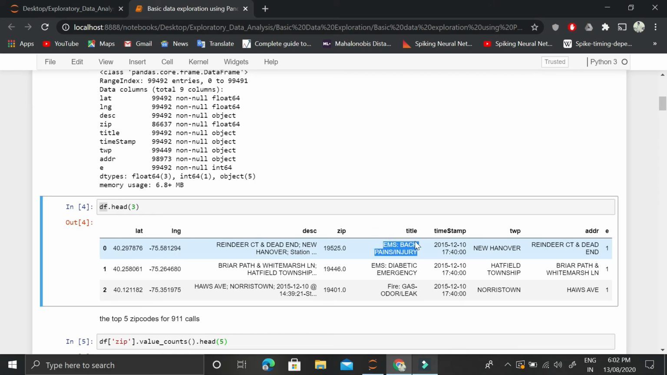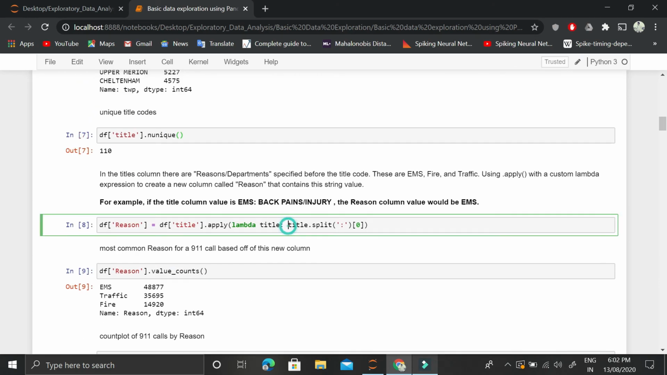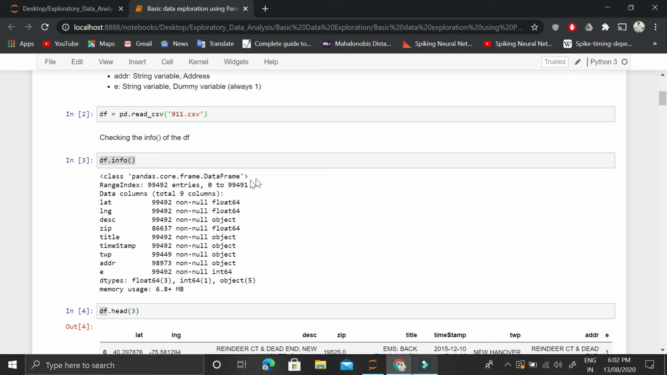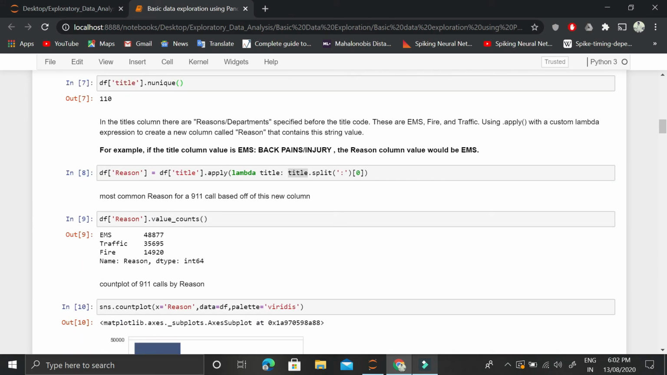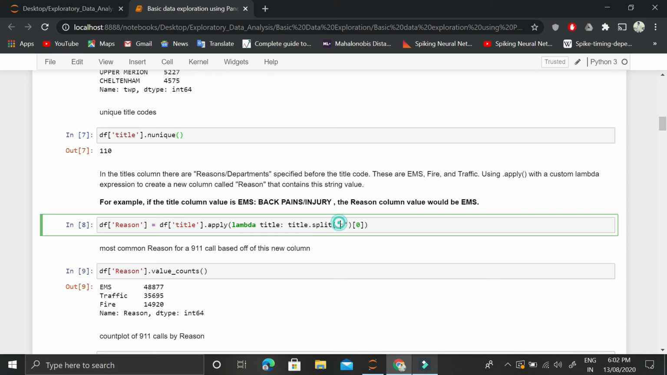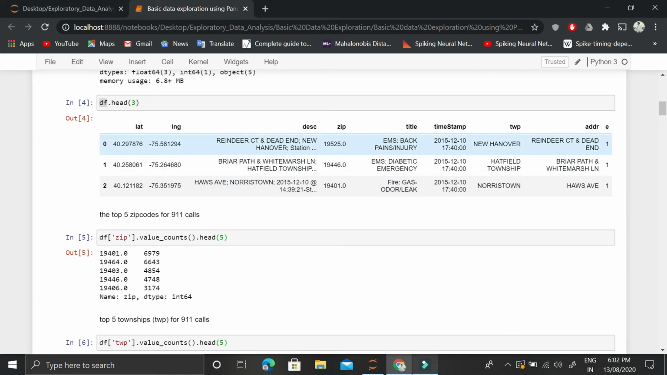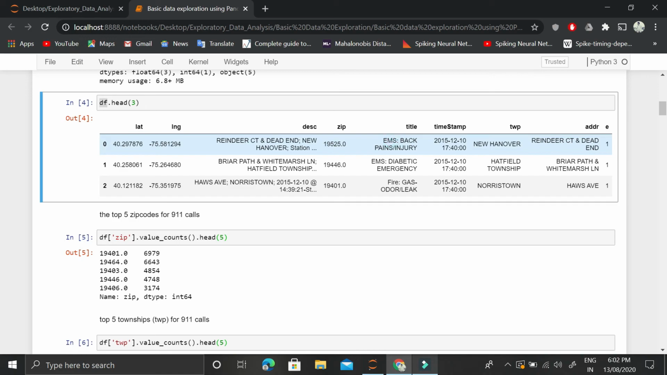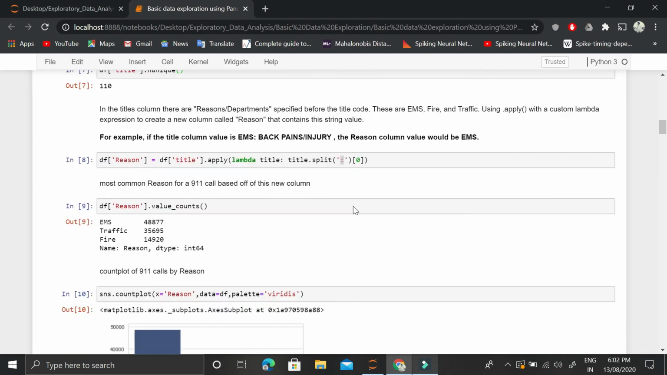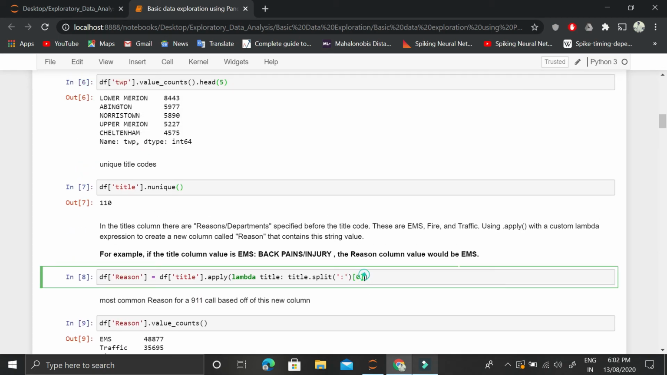And what will it apply? It will apply this split function on this title. This title is basically in string form, so it has the type object. This string is split using the colon. This colon is used to split the title into 2. So EMS is separated out, and the detail, back pain and injury, is separated out. What we are interested in is the first piece of information, the broader category EMS. We store this in another new column, which we will call reason.